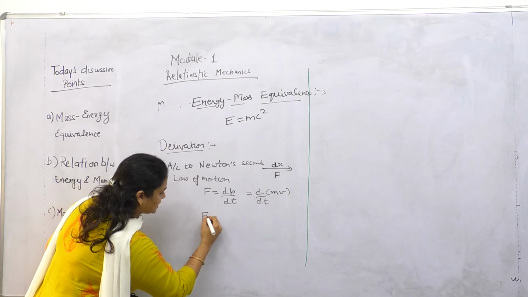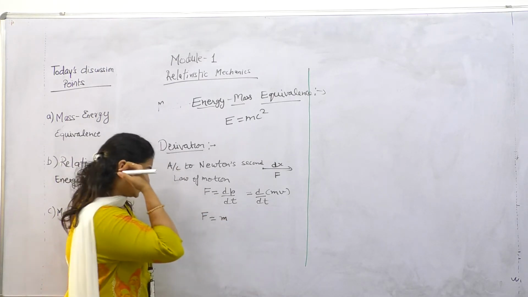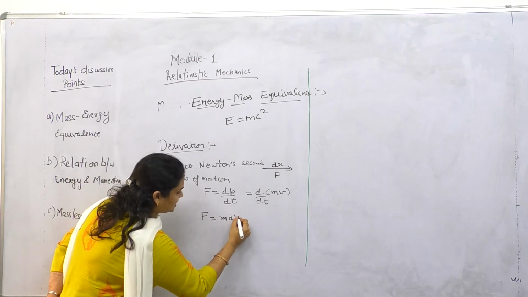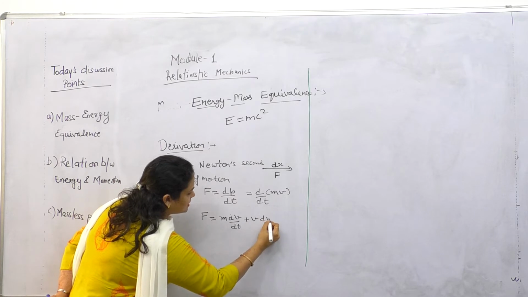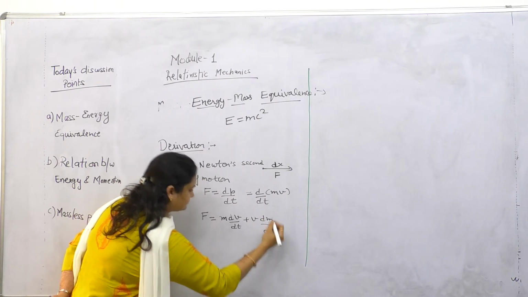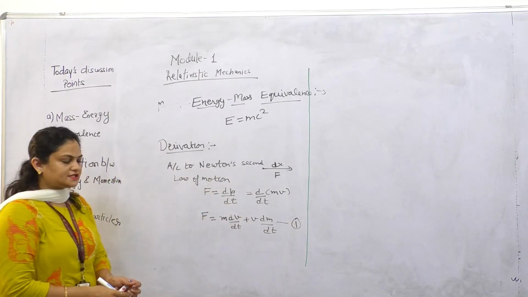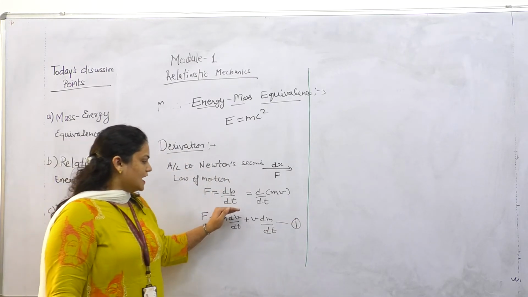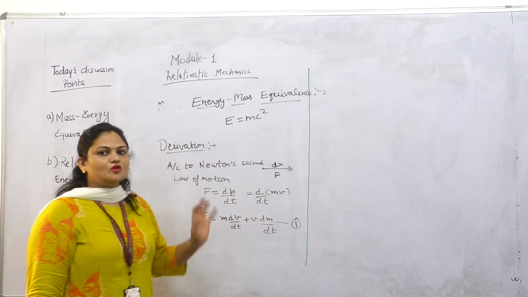So differentiating by the product rule, we get m dv over dt plus v dm over dt. This is the first equation. So force exerted on a particle is equal to m dv over dt plus v into dm over dt.